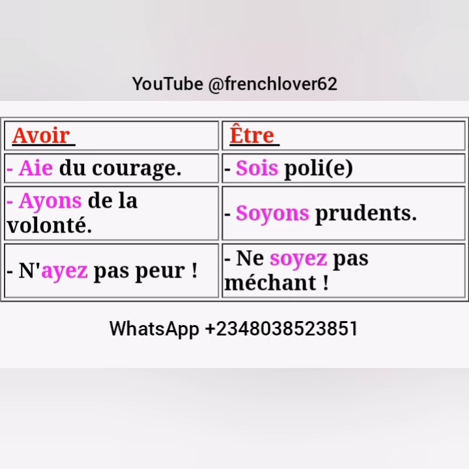Therefore, être in the tu form, you'll have sois. S-O-I-S. So sois poli. Be polite. Okay, that's you be polite, but you remove the tu. Then soyons prudents. That's let us be prudent or careful. Soyons, that's us, a group of people with me included in that group.